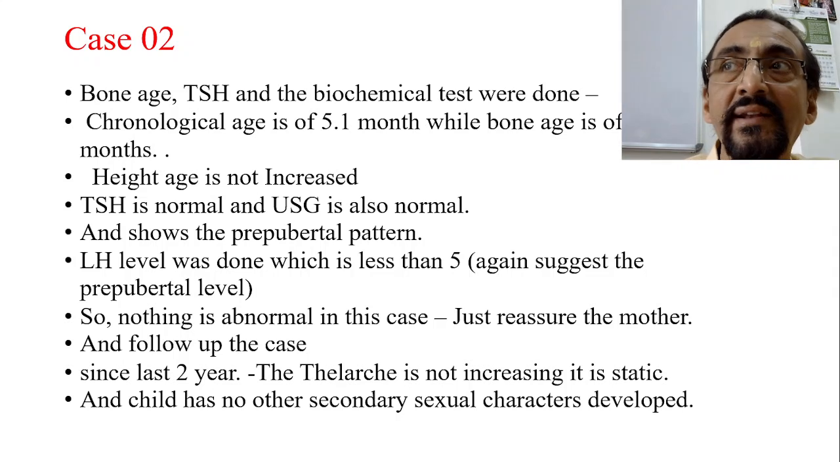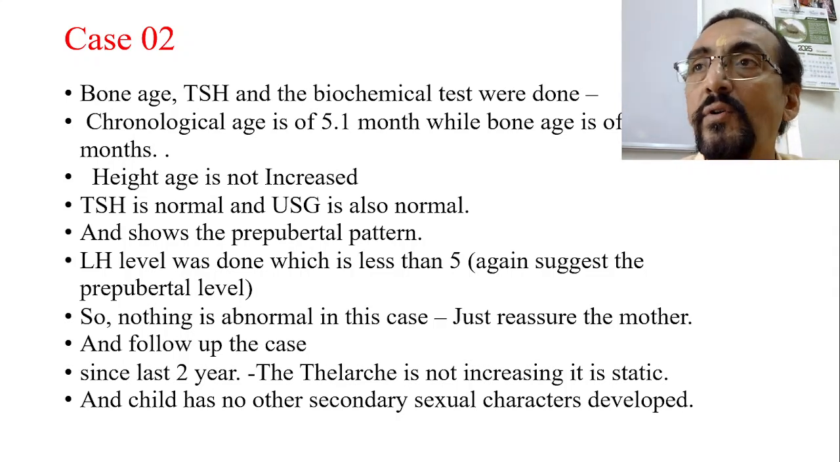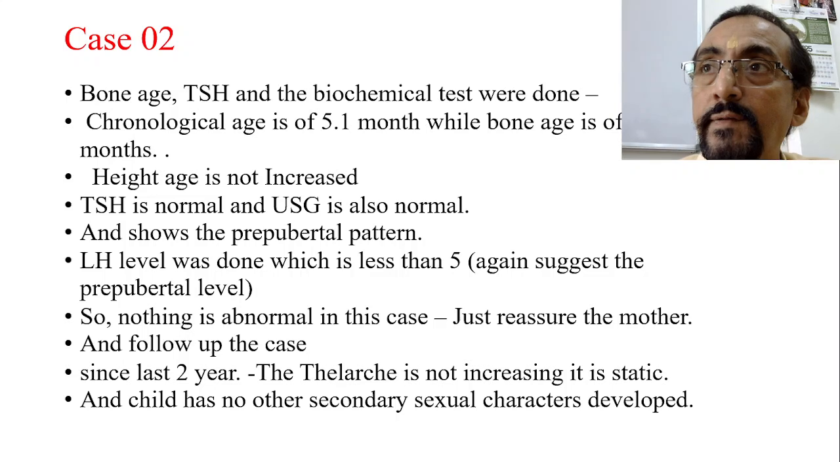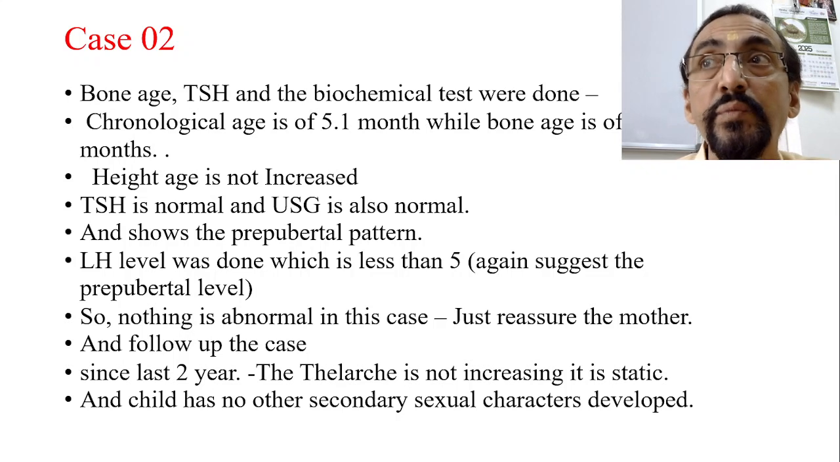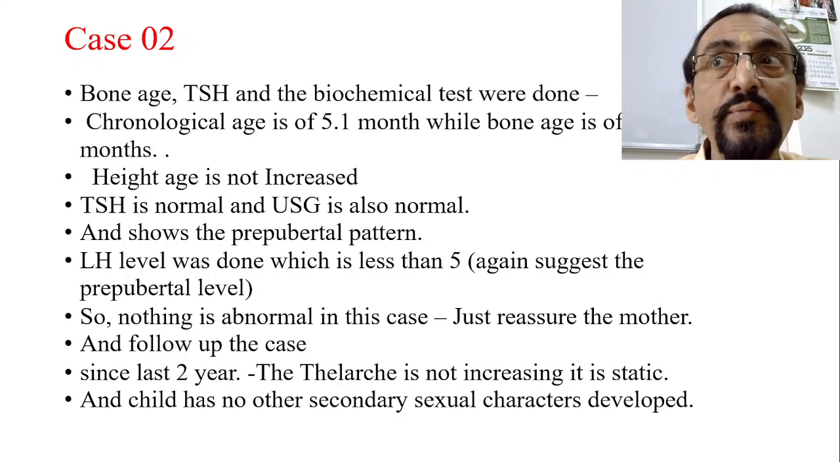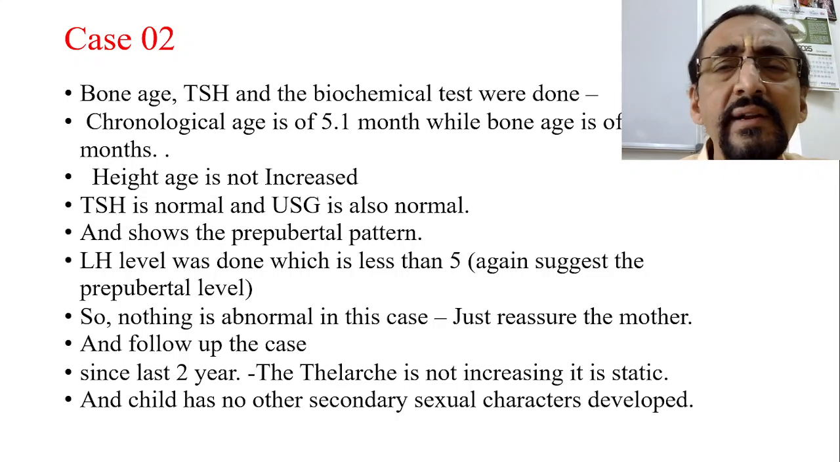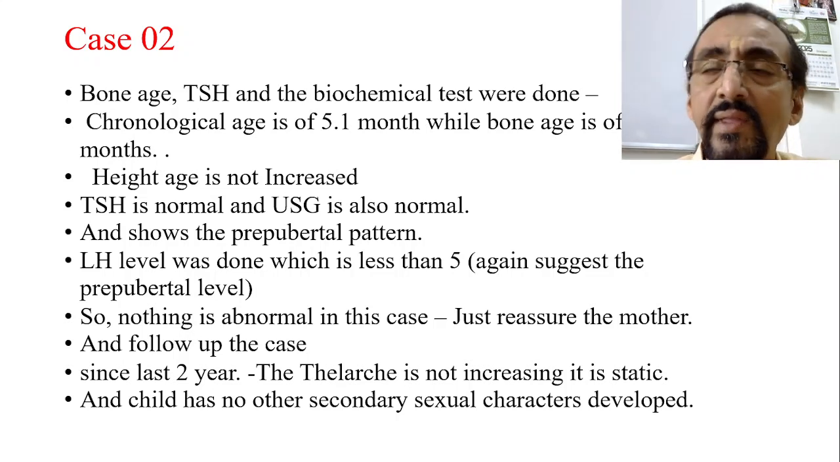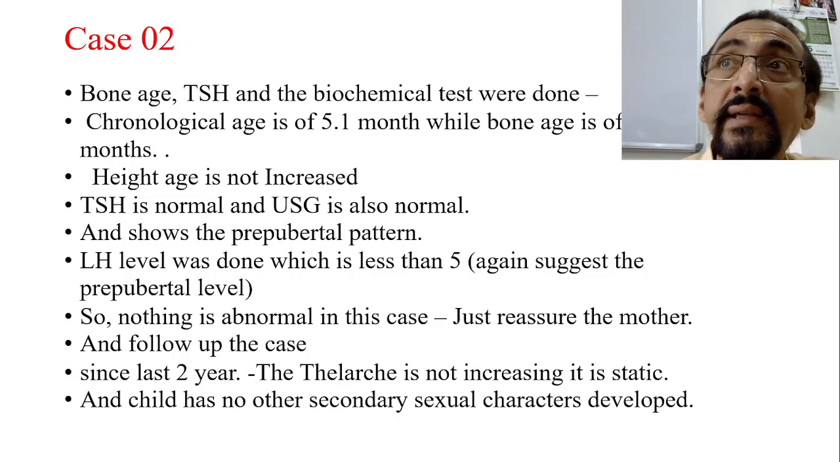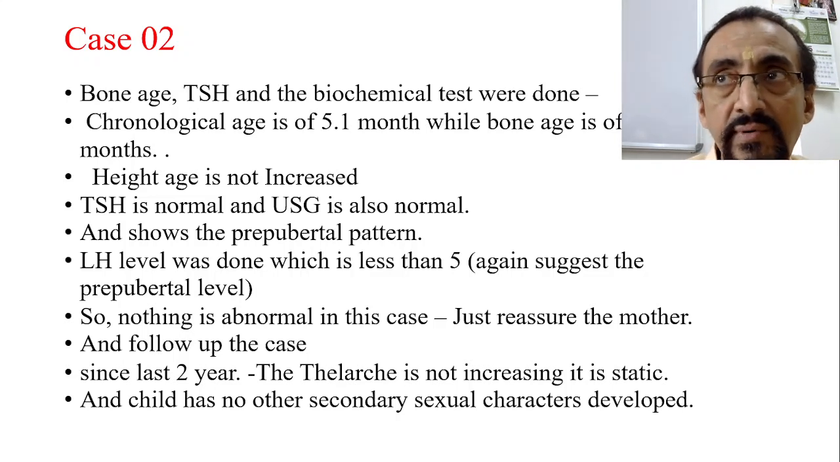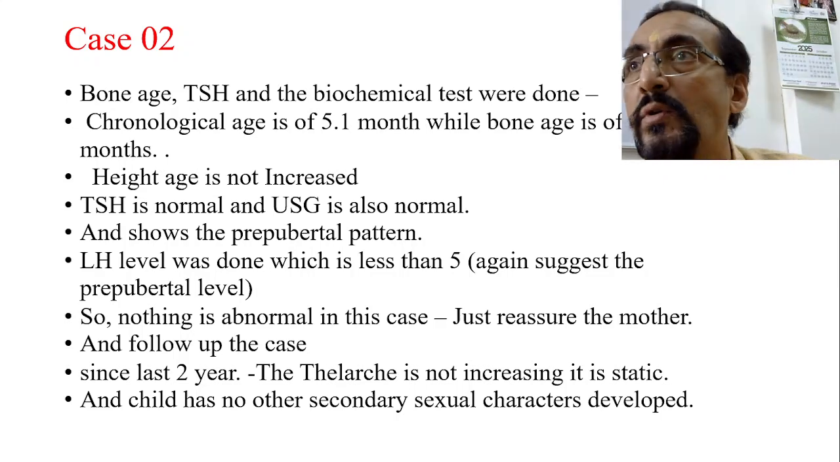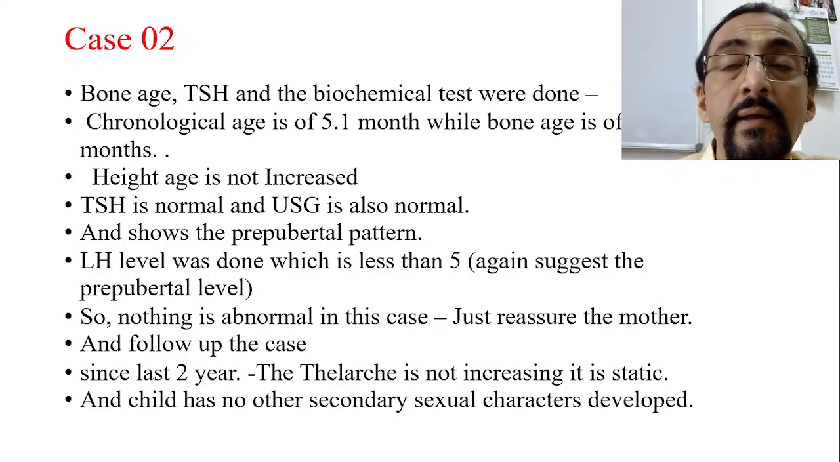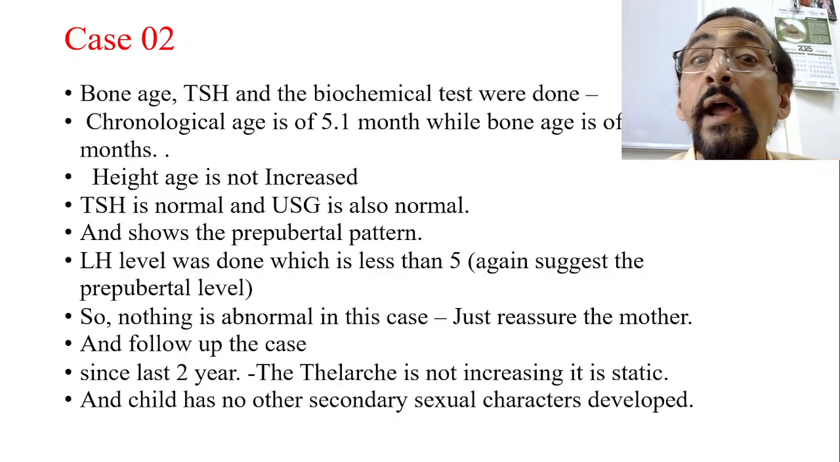Now, height is not increased. Another important point here is that if pubertal changes are going on, first there will be telarche, then adrenarche, and after that in the female there will be a growth spurt, isn't it? So there should be a growth spurt also, but in this child height is not increased. Height is in accordance with the age only. TSH was done and it is normal. Hypothyroidism is one of the most common causes of precocious puberty, especially peripheral precocious puberty nowadays, which we'll discuss later. But in this case, TSH was done, the thyroid function test is normal, and the USG is also normal.